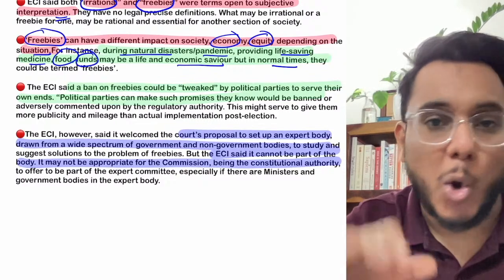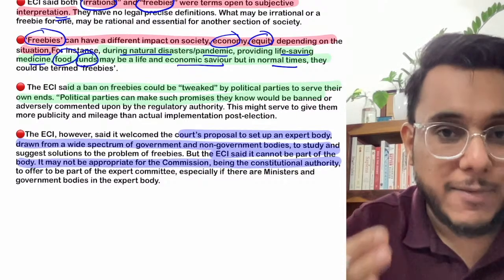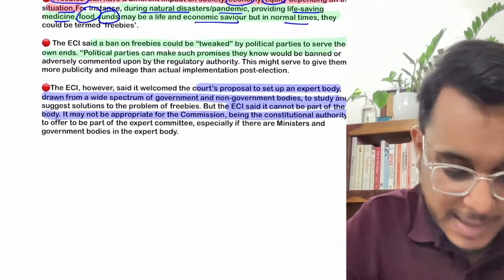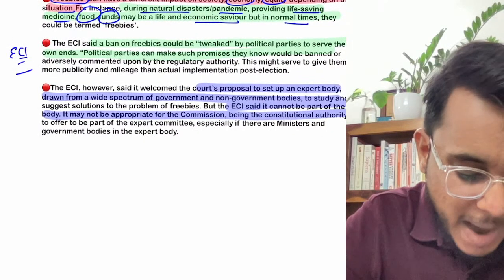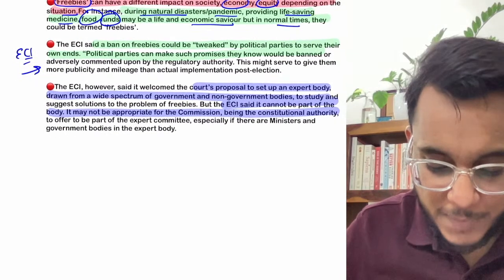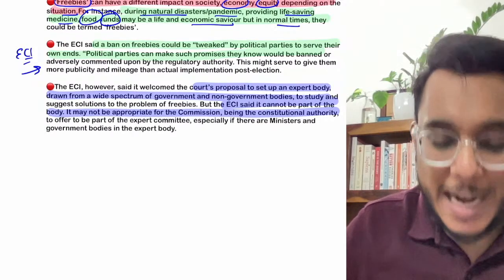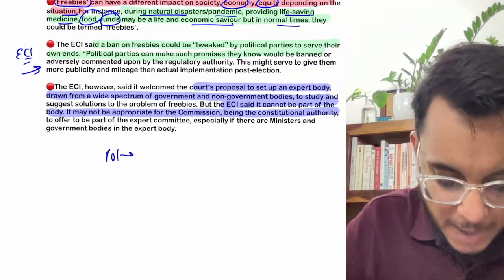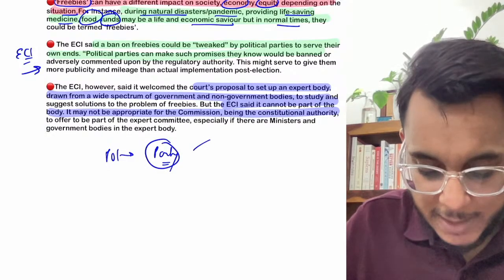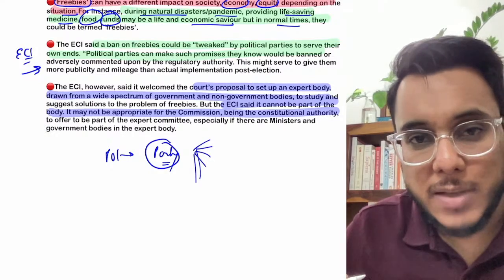So one particular law cannot bring a blanket ban. A blanket ban, if brought by a law, will not be desirable. Now the Election Commission of India said that if we actually ban the freebie, it will give an advantage to the political party only. How did the ECI give this logic? ECI said that a political party can promise a freebie, that okay, we will give you these many things if we come to power, but at the end of the day what will happen?